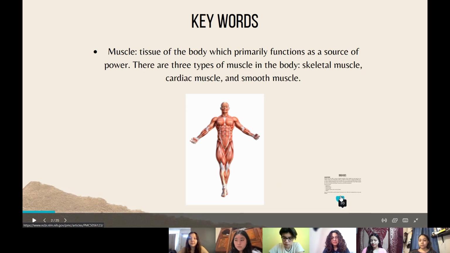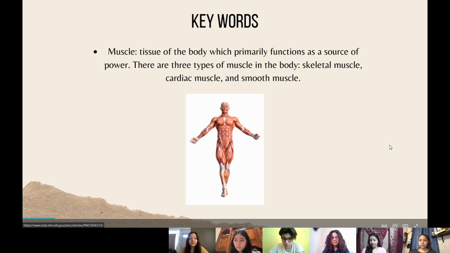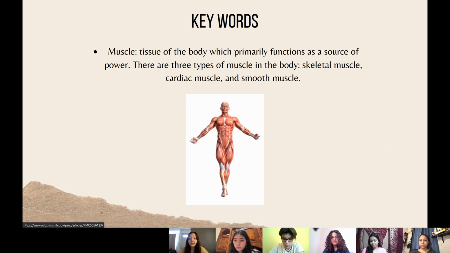Well, first we're going to present the keywords. The first one is muscle. This is a tissue of the body which primarily functions as a source of power. There are three types of muscle in the body: skeletal muscle, cardiac muscle, and smooth muscle.